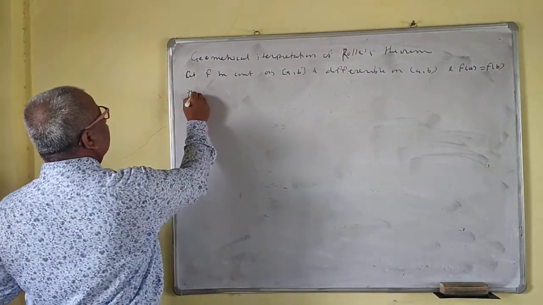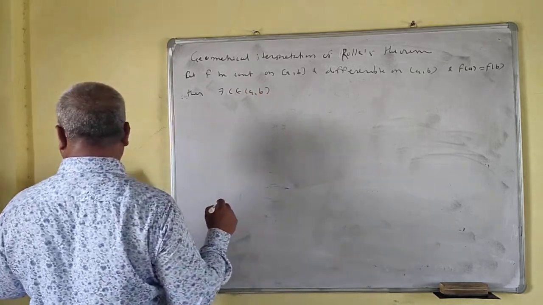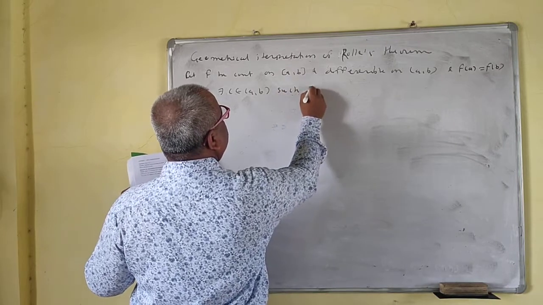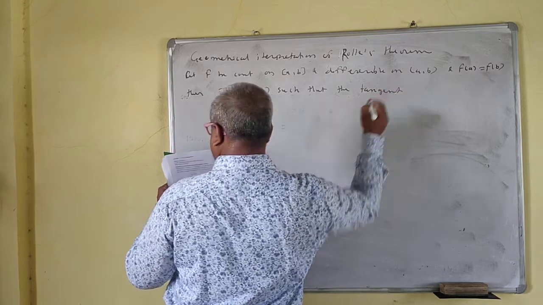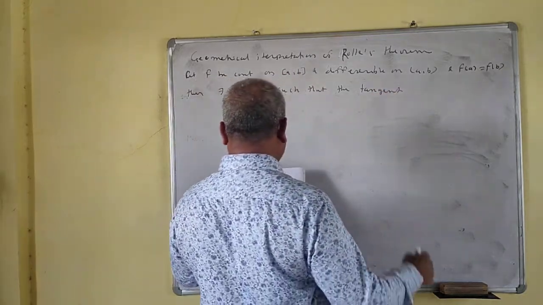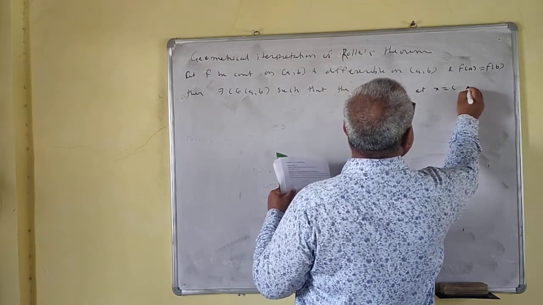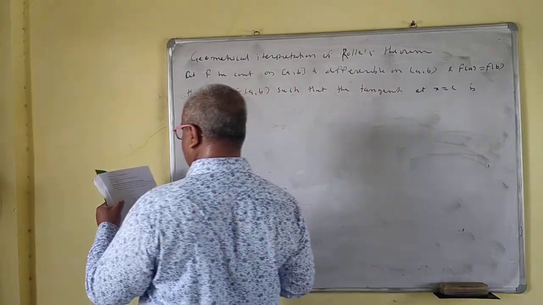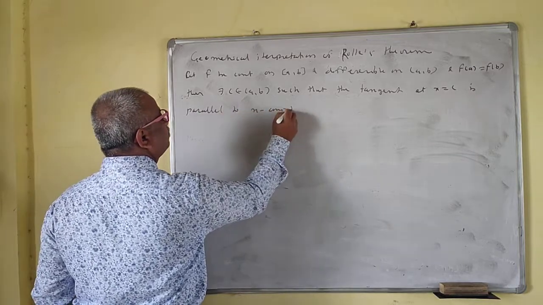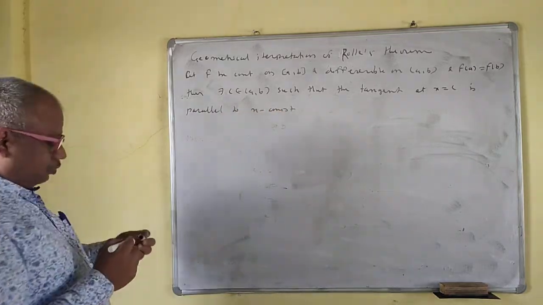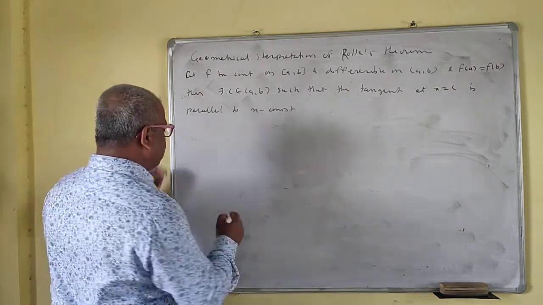Then there exists c in the open interval (a, b) such that the tangent at x is equal to c is parallel to the x axis.